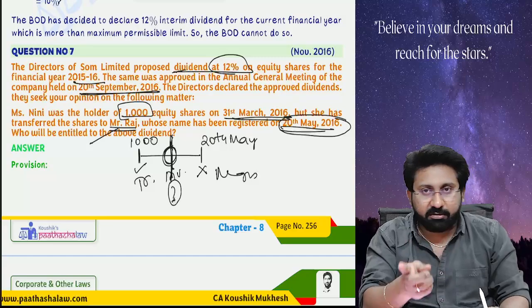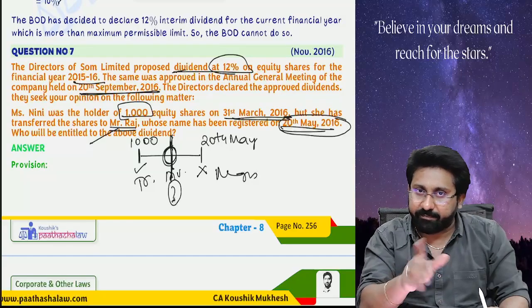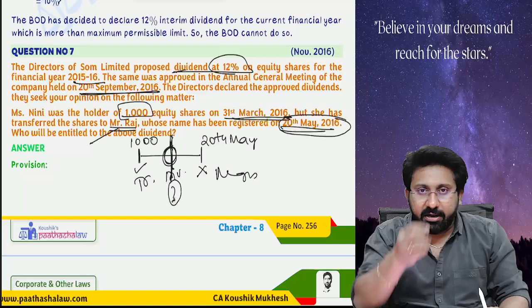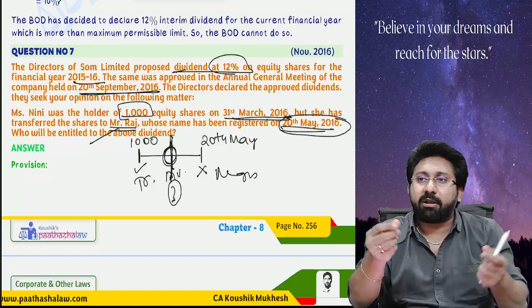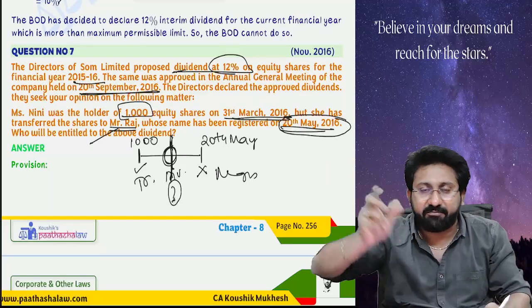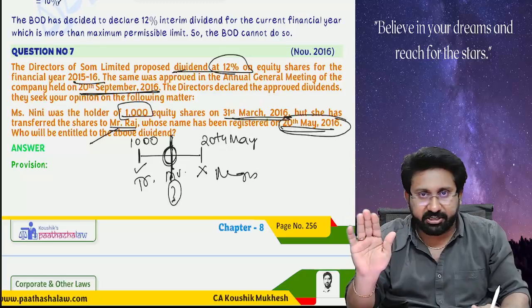In that form, transfer of shares should happen from one person to another person. Yes, I made a transfer. Transfer is completed, SH4 form along with the share certificate we have to send to the company for registration. We sent it, but registration not yet done.